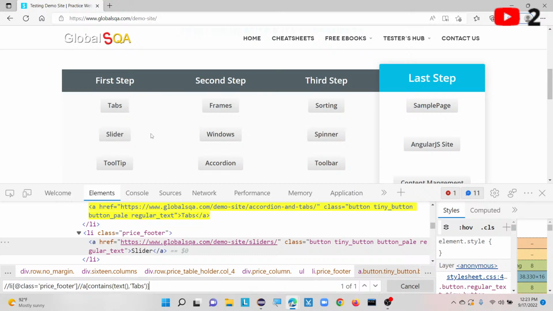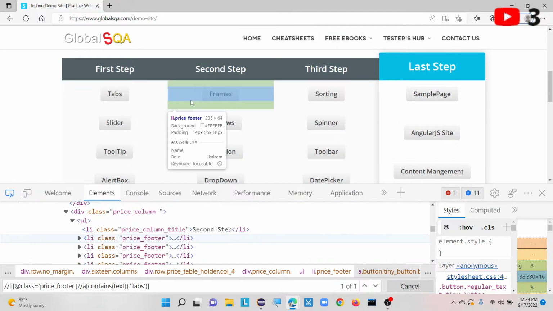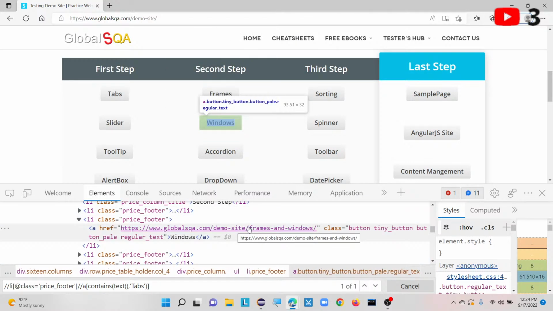How can we find out whether it is a link or not? If you have the href attribute, that is called a link item. This is the definition for a link. Actually, I have tried one more way to filter this XPath. For example, for the tabs button or slider, up to the demo site everything is the same. If you go to another link also, like Windows, up to the demo site everything is the same.